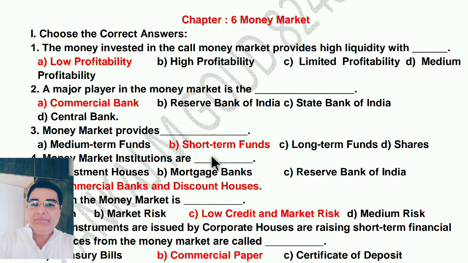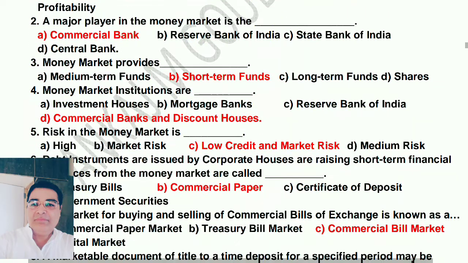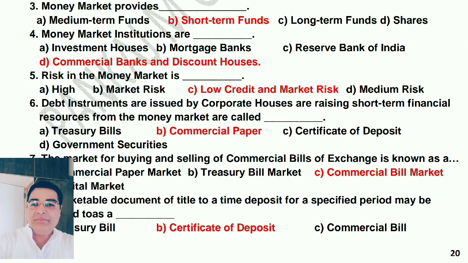Money market provides short-term funds. With the help of market, short-term funds will be provided. Next, money market institutions are commercial banks and discount houses. These are the two institutions in money market, commercial bank and discount houses. Risk in the money market is low credit and market risk. There is a market risk, is always there in the money market.